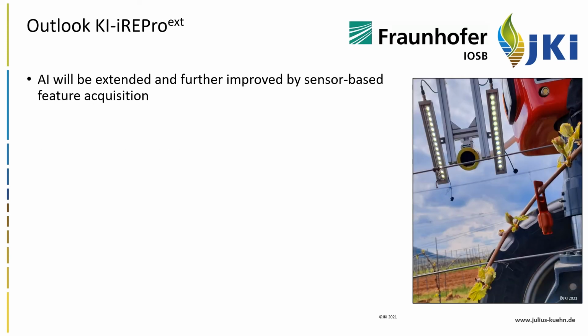Now I want to give you a short outlook about the next steps in the project. To further minimize the prediction error, the artificial intelligence will be extended and further improved by sensor-based feature acquisition. For this, we use the PhenoBox, which is an embedded vision system that was placed last season in the front of the Phenoliner, a converted grapevine harvester as phenotyping platform.